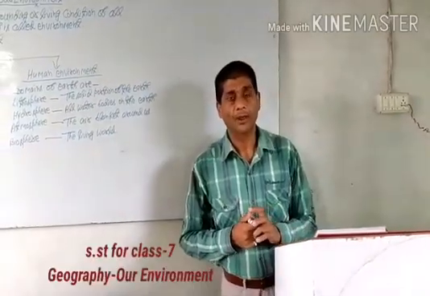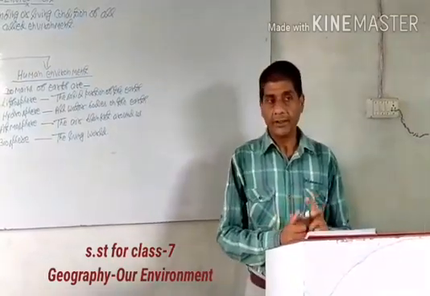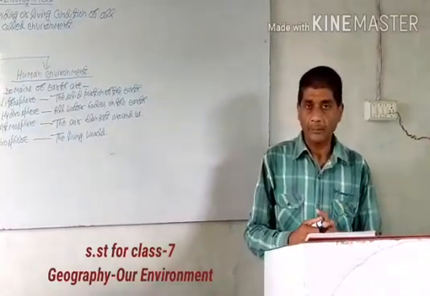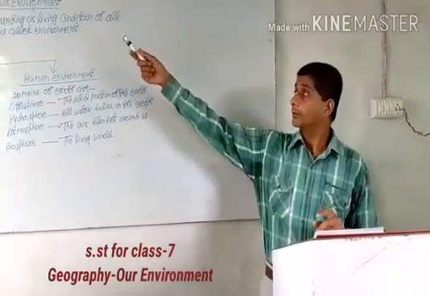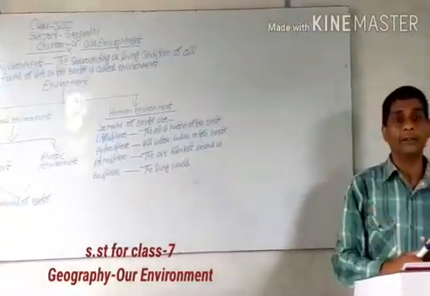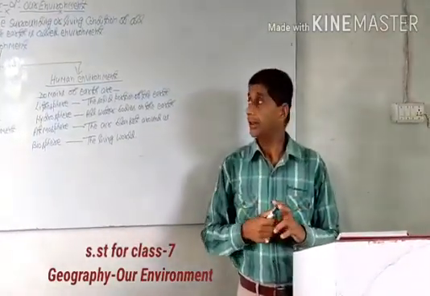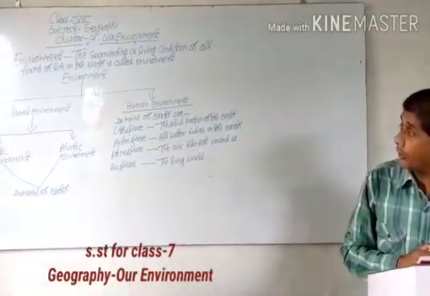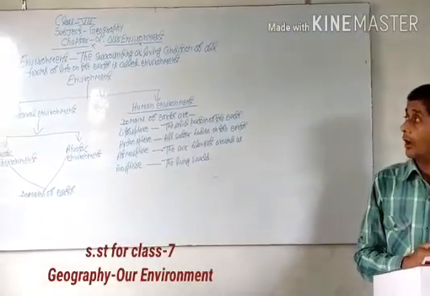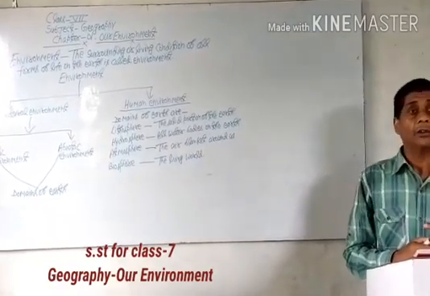Everybody, today I am going to take the first chapter of geography for class 7, and your topic is our environment. First of all, what is environment? Environment, the surrounding or living condition of all forms on the earth, is called our environment.